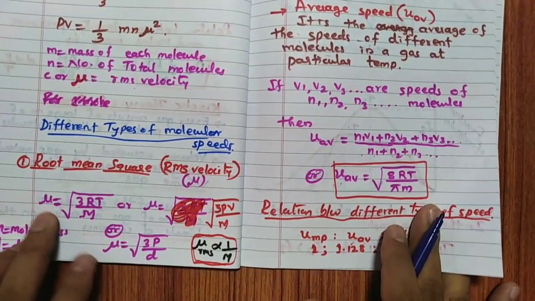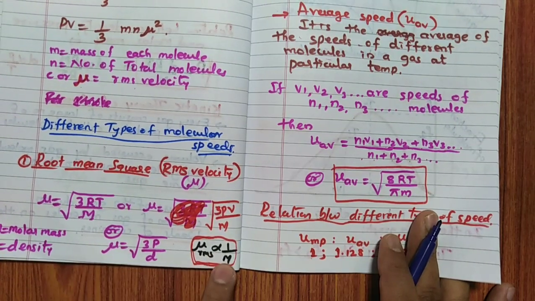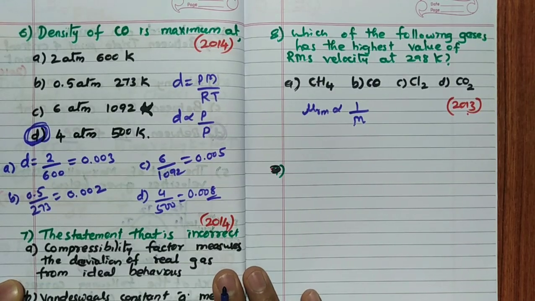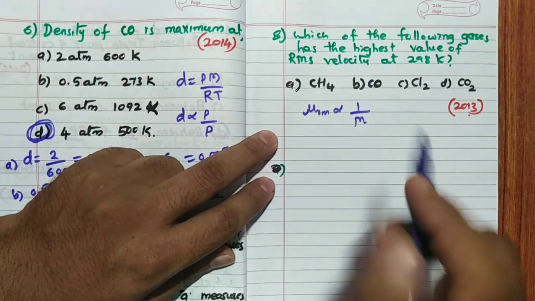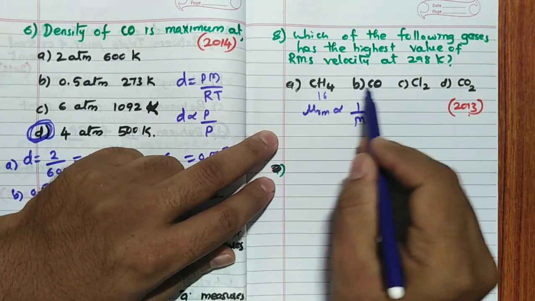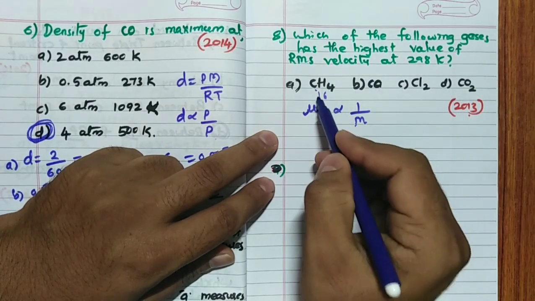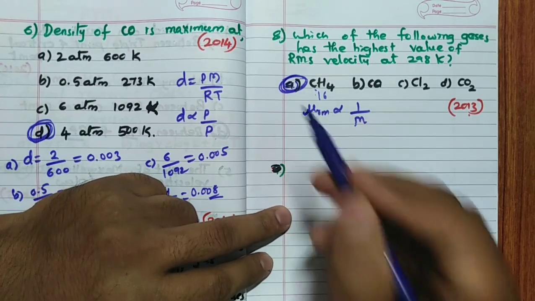See, RMS velocity u is equal to root of 3RT divided by M. RMS is inversely proportional to M. So whichever has the lowest M has the highest RMS velocity. Right? Highest RMS velocity, lowest M. So CH4 is 16. Definitely CO means it is more, 12 plus 16. So both are same. So this should be the answer, lowest is CH4 only. So the answer for this question is A.